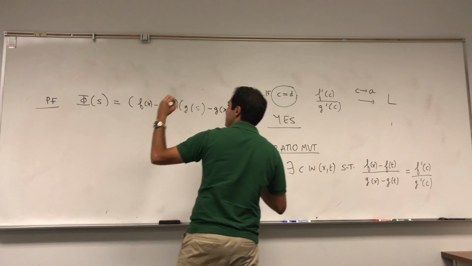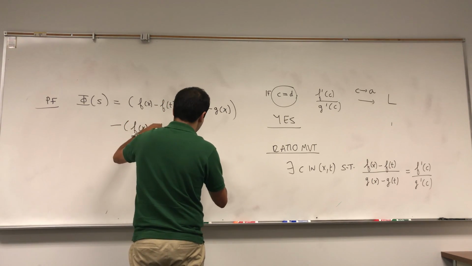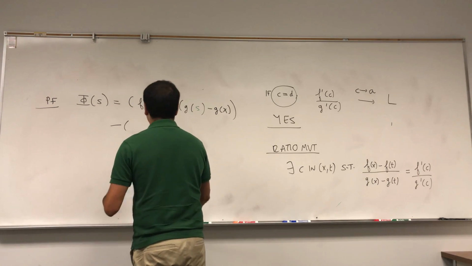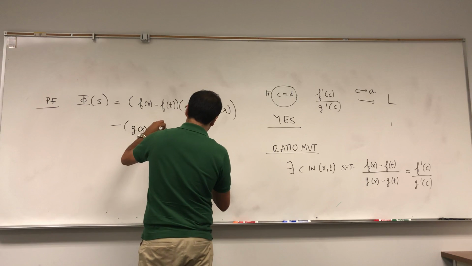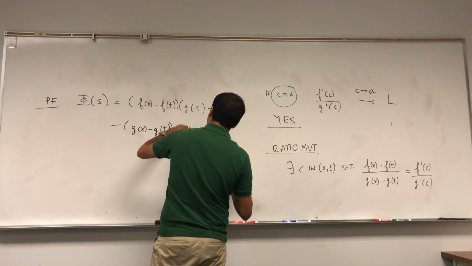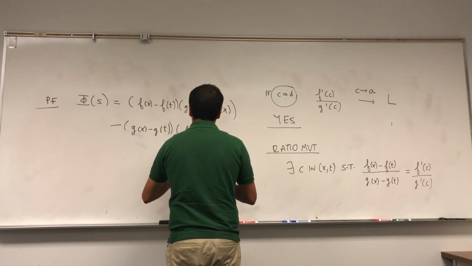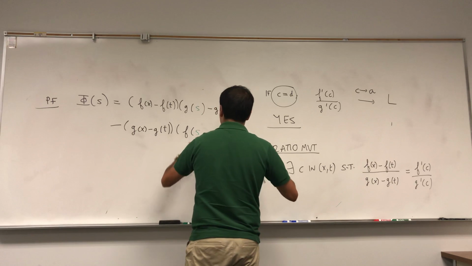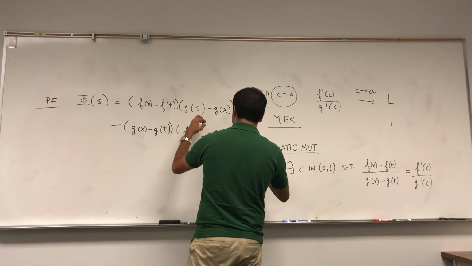Okay, I don't know how people come up with those functions, but minus g of x minus g of t, times f of s minus f of x.